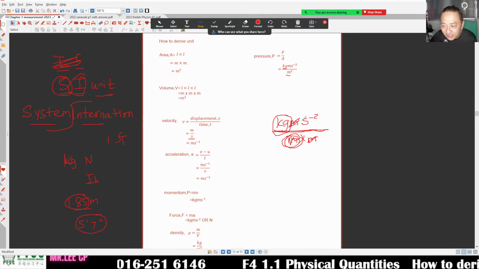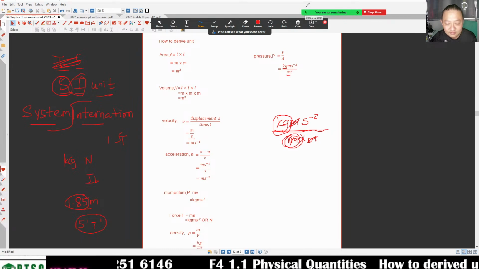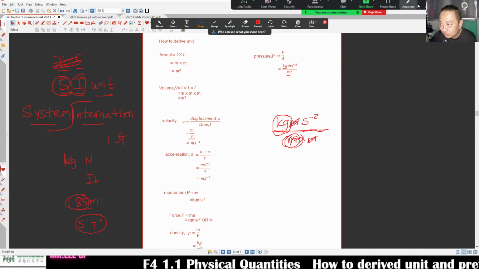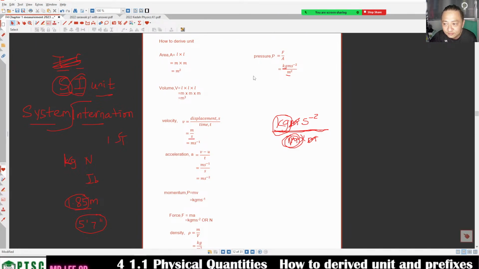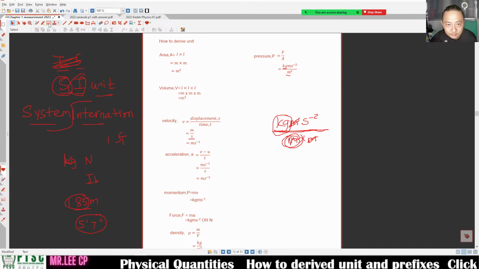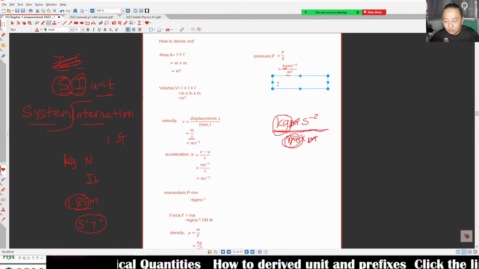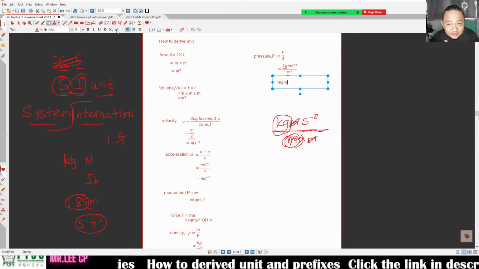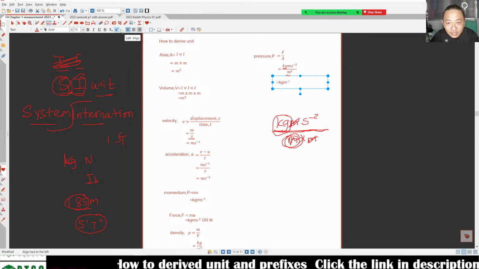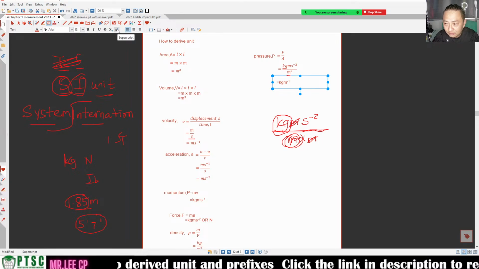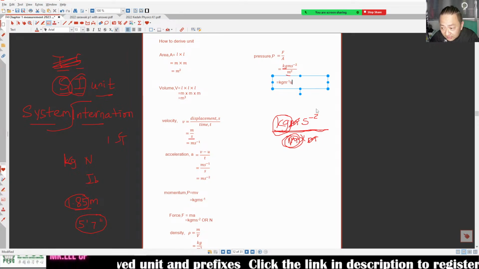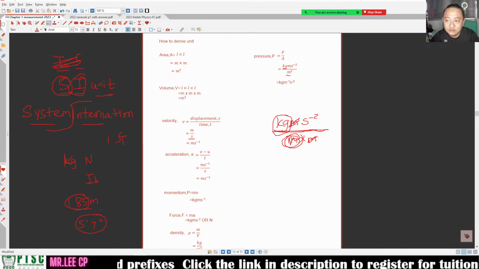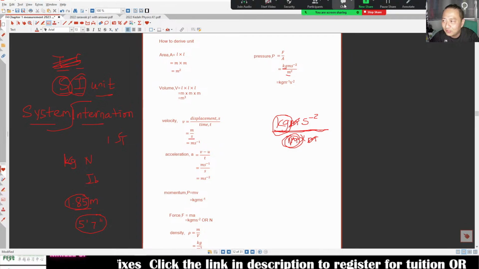What's the unit? And then s^-2. So kg, the answer will be in kg m^-1 s^-2. This is the SI unit for pressure, all right?